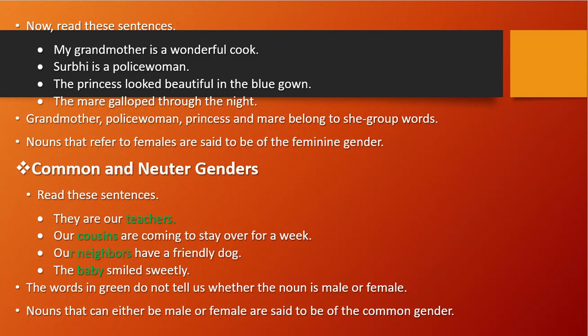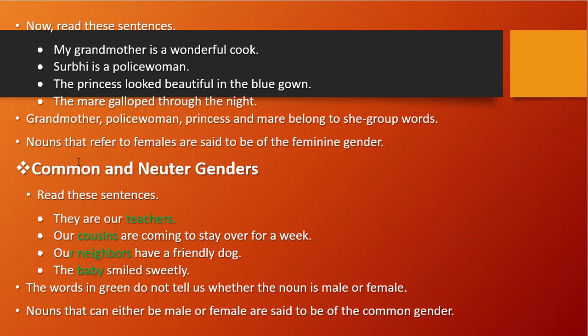She group word. So we call it a feminine gender. Previously it was a masculine gender. This is a feminine gender, right? Let's see the common and neuter genders. Here you might be confused about the mare. That is a female of a horse. Mare is a female of a horse. We call it a female horse. Okay. So common and neuter genders we will see one by one.